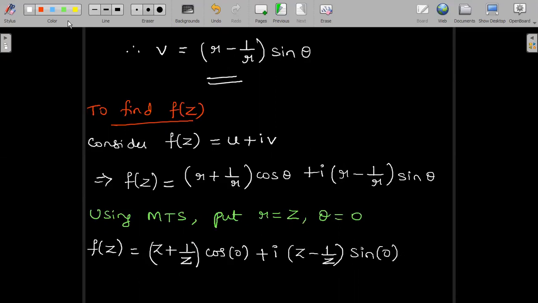Recalling the standard values, sin 0 is 0, cos 0 is 1. So finally, f of z will be z + 1/z, which is the required analytic function. So I hope these problems on the harmonic function part were helpful to all of you. Thank you for watching.